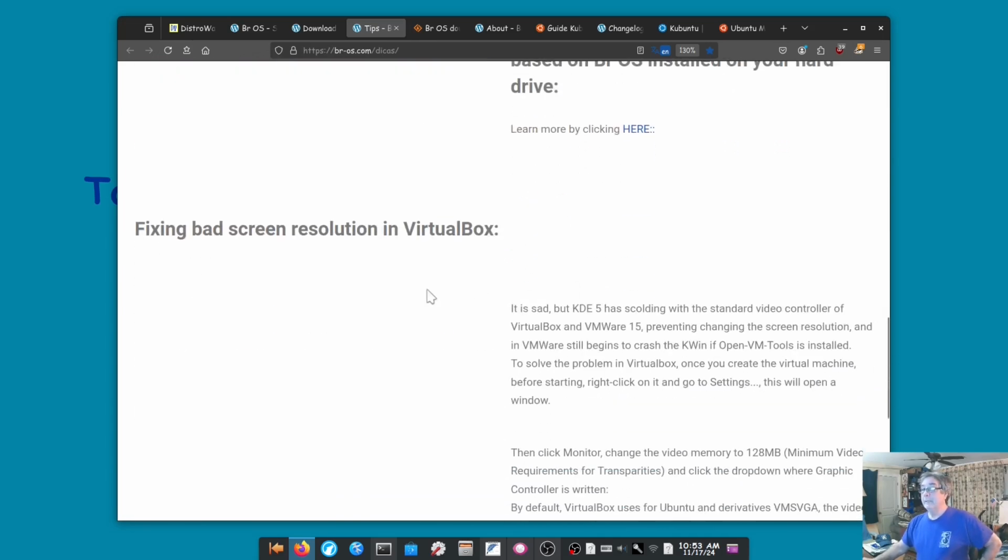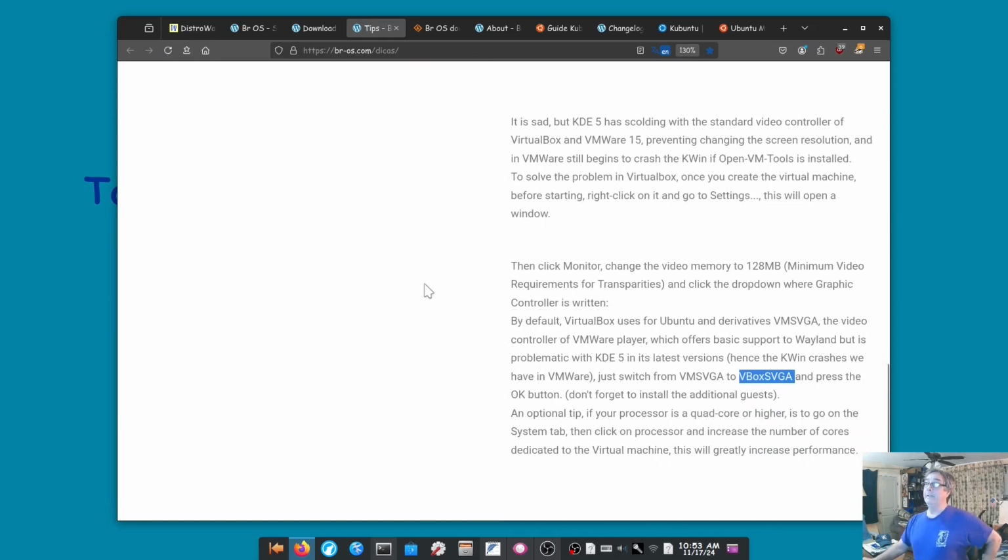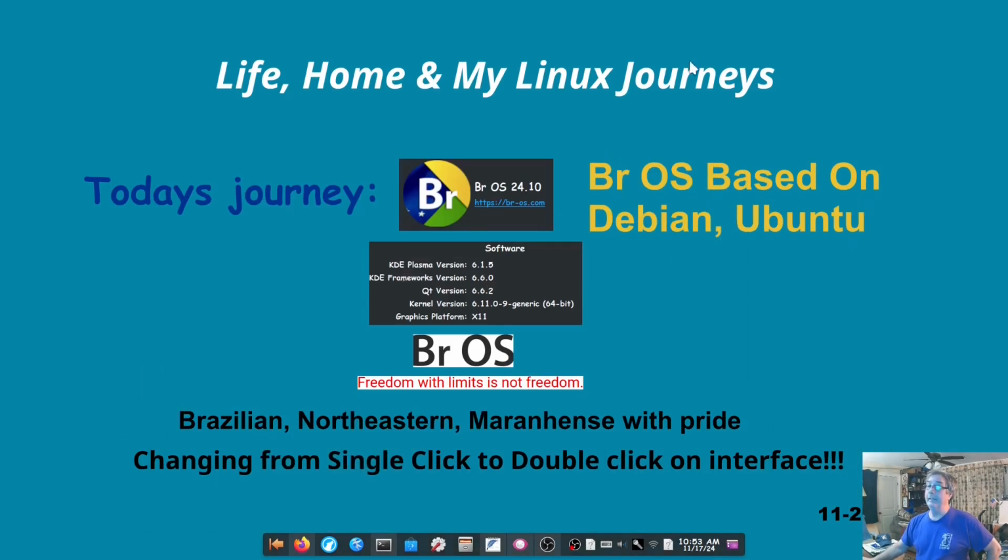Now, here's another thing that caught my eye, and I'll show you the problem and the solution real quick in VirtualBox. If you prefer virt-manager, it just installs. You don't have any problems. I can't say one way or the other in Boxes, but I'm assuming because virt-manager installed it, so would Boxes. It says here, just switch from the VMSVGA, which is usually the default setting, to the VBoxSVGA. But I'll show you. I'm going to do that right now.